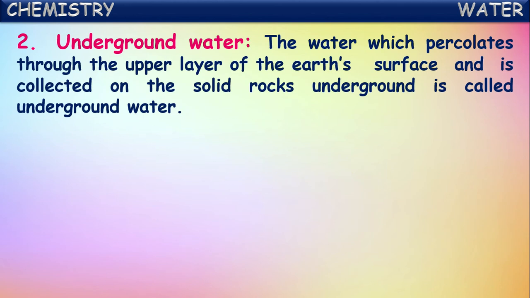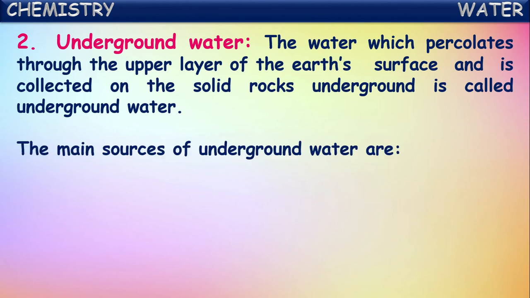Okay. Now let us talk about underground water. The water which percolates through the upper layers of the earth surface and is collected on the solid rocks underground is called underground water. So generally after raining, some water will percolate into the layers of the earth and will be collected on the rocky layer under the earth surface. That water collected under the ground is called underground water.